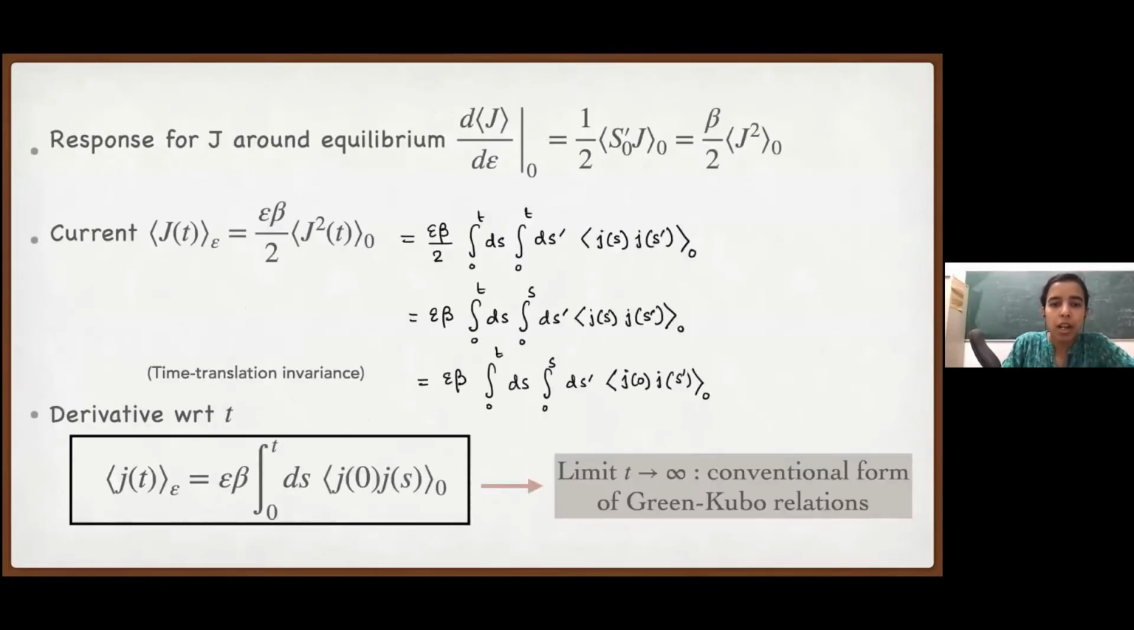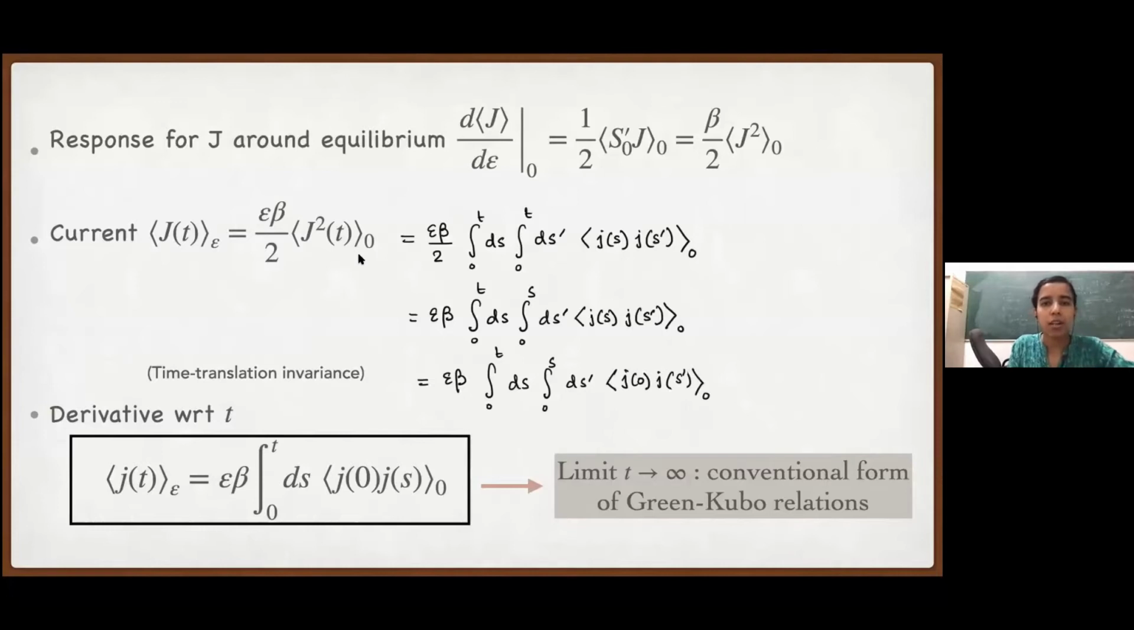So then the response of this time integrated current around equilibrium is simply the variance of the same time integrated current with a factor beta by 2. Okay. So this is basically the Green-Kubo relation in the path language. Let's see how we can get this, how this gives us the known form.